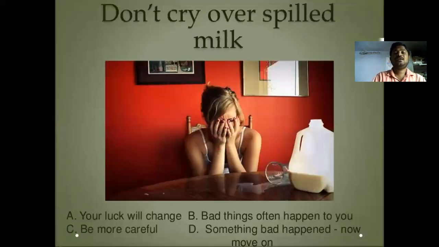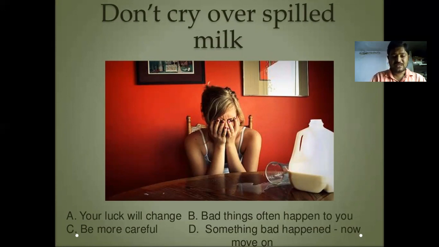Okay. Then, don't cry over spilled milk. Don't cry over spilled milk. That means it's bad luck. Simply we can say bad luck. Bad luck means it's over, the milk was spilled on the ground. If we keep thinking about the milk again, we can't do anything. So like that here, your luck will change. Maybe try to think about another one. Try to think about another one means another good luck will come to you. This is what we have to express in a different way.